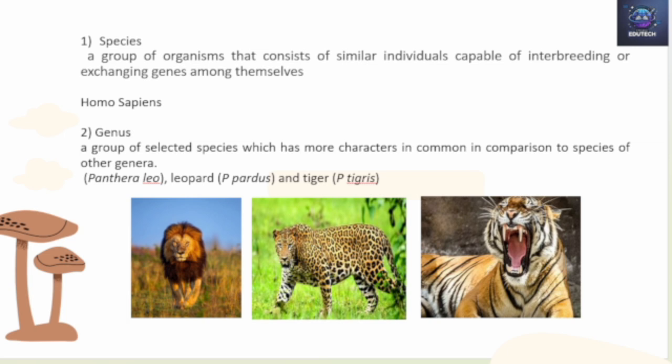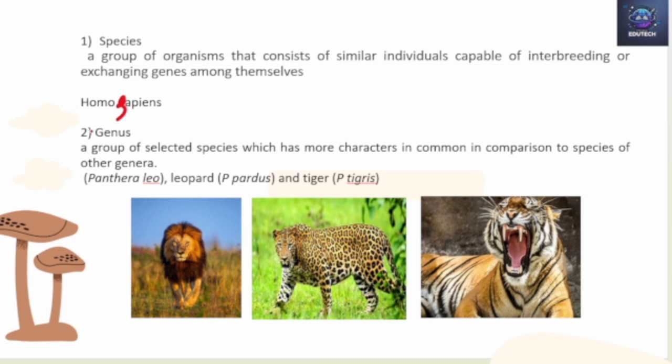So that is the definition of species. We have Homo sapiens, where the s should be small. Homo sapiens are human beings. All the human beings are classified together. So sapiens is for humans.